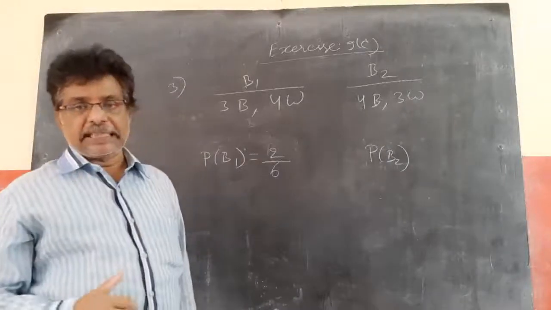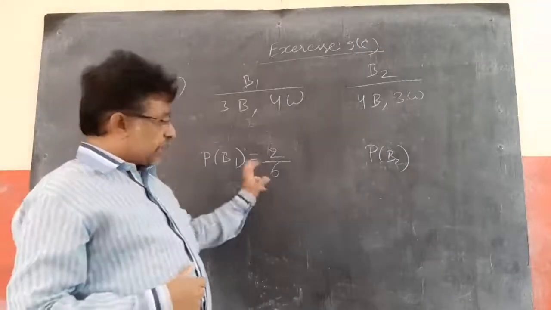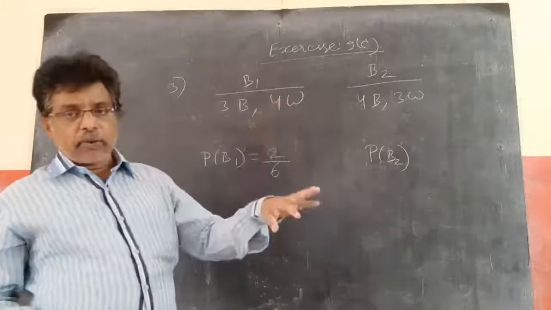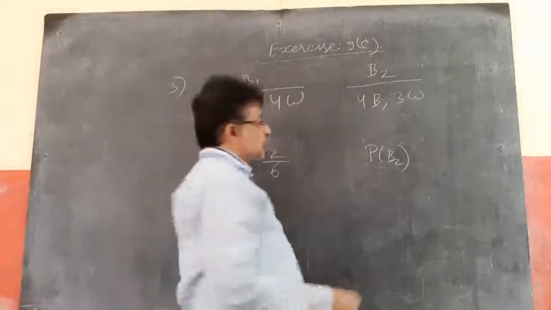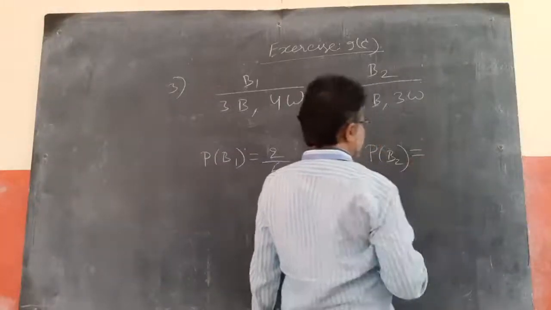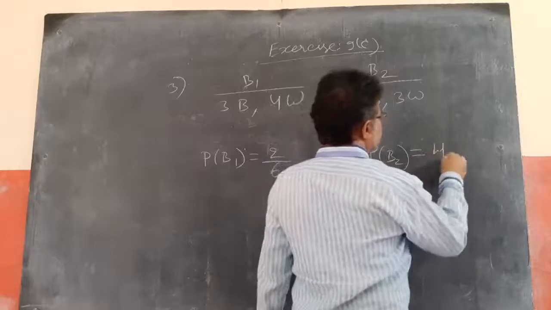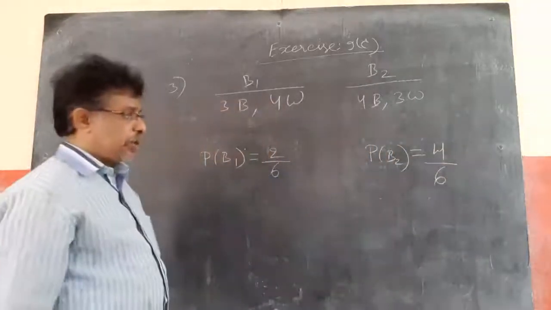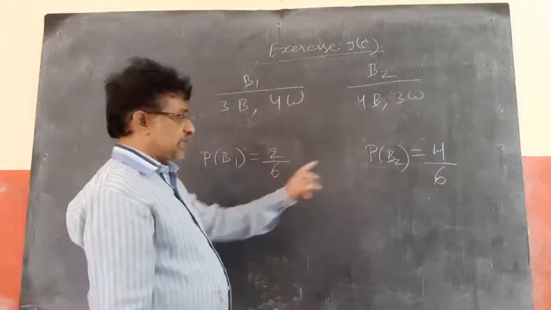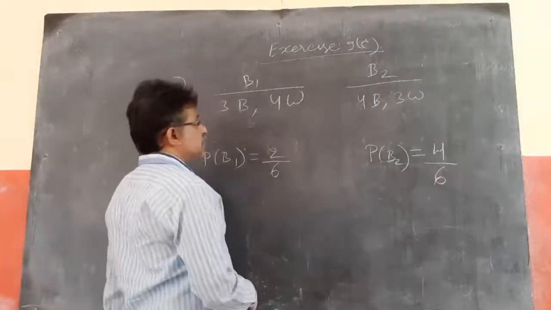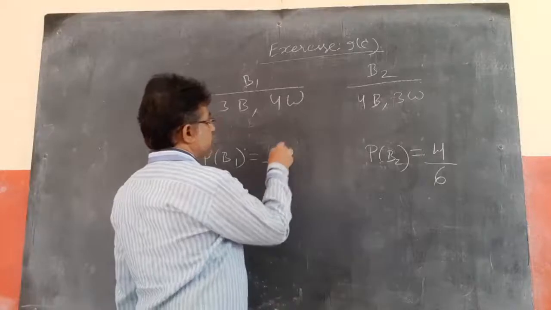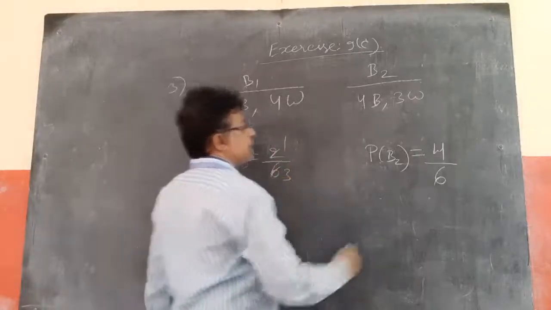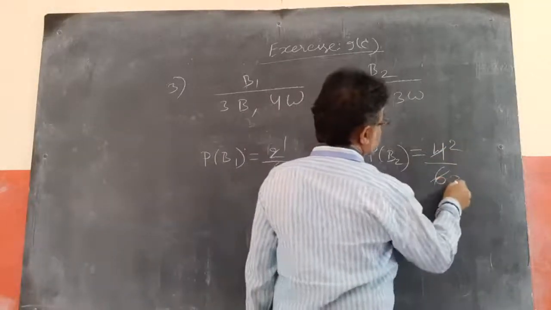Probability of choosing the second bag: if it is not 1 or 3, then the second bag will be selected. So apart from 1 and 3, the remaining 4 are there. So probability of selecting the second bag is 4 possibilities out of 6 total outcomes of a die. So probability of the first bag is 2 by 6, second bag is 4 by 6. If you want, you can simplify. This is 1 by 3, and this is obviously 2 by 3.